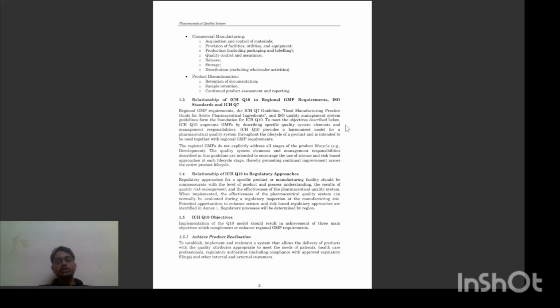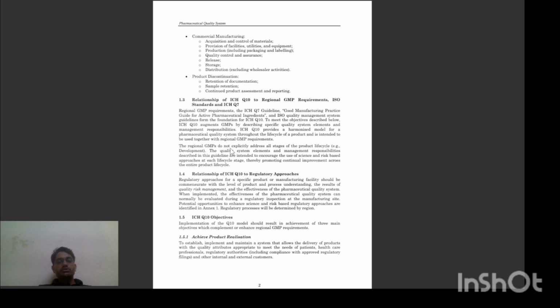Meet the objective described below. ICH Q10 augments GMP by describing specific quality system elements and management responsibilities. ICH Q10 provides the harmonized model for a pharmaceutical quality system throughout the life cycle of the product, intended to be used together with regional GMP requirements.